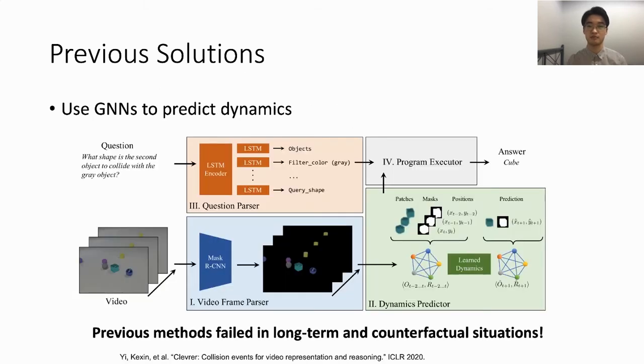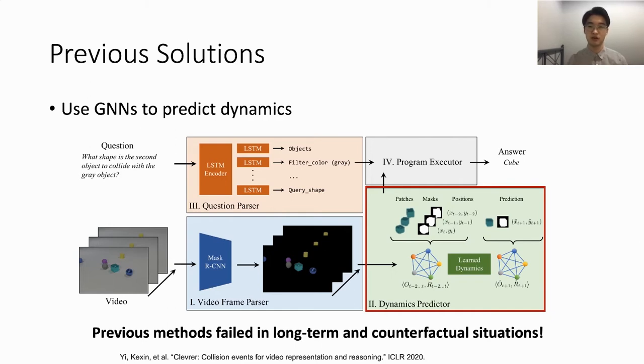The second stream builds graph neural networks to predict the object dynamics by treating objects as nodes in a graph. With the predicted dynamics, they perform neurosymbolic execution to answer the questions. Although these works are of good transparency, their dynamic prediction is heavily based on the graph neural networks, which is not reliable, especially in long-range dynamics prediction.